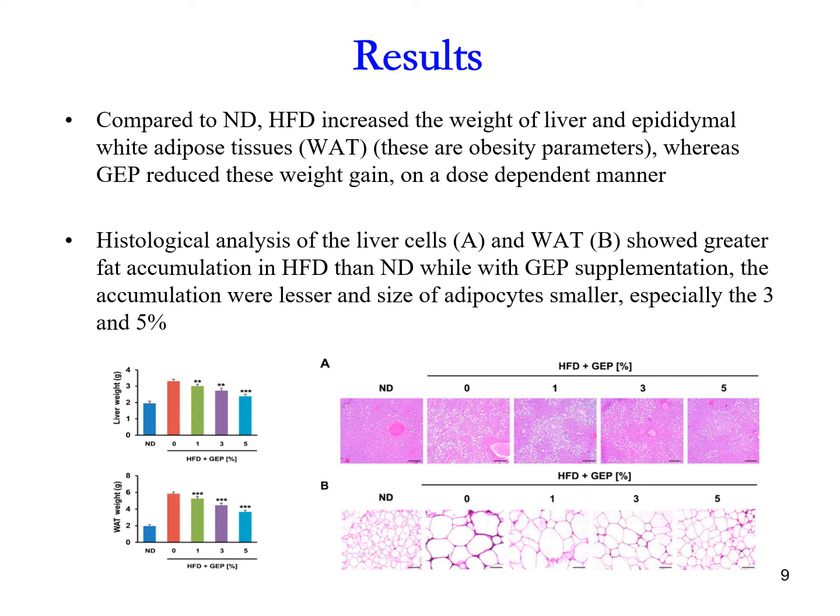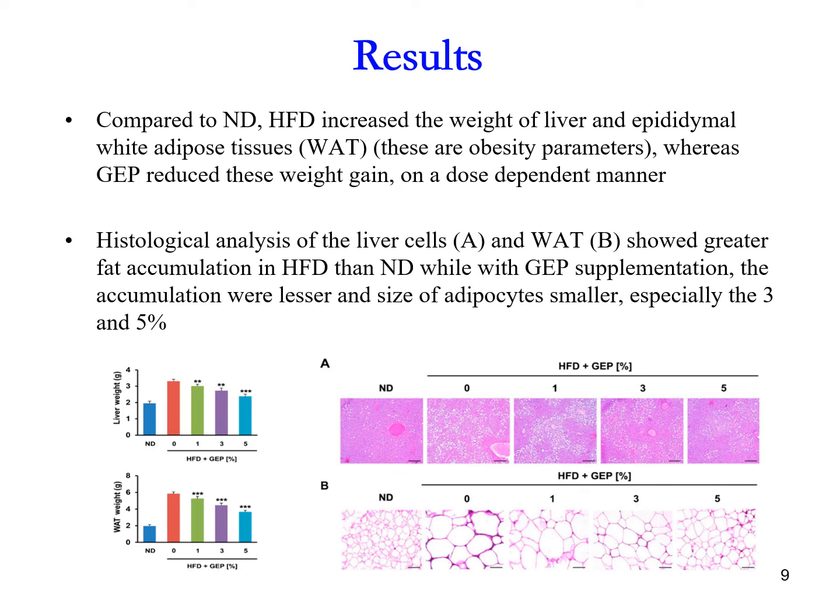You can see the normal diet, the fat cells, the one below, the fat cells are very tight because they are not expanded, no enlargement. Whereas in the high-fat diet, the fat cells are all expanded. That's why you see very broad and wide, right? So as it goes along with Lingzhi on a dose-dependent basis, the fat cells are getting smaller and smaller, right?